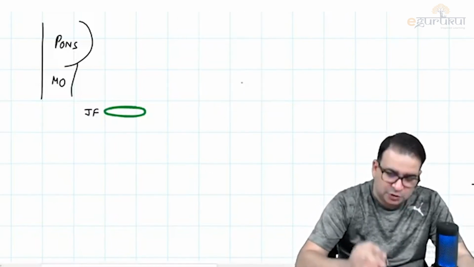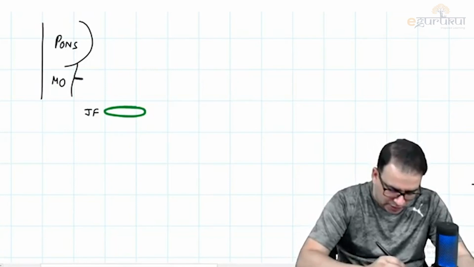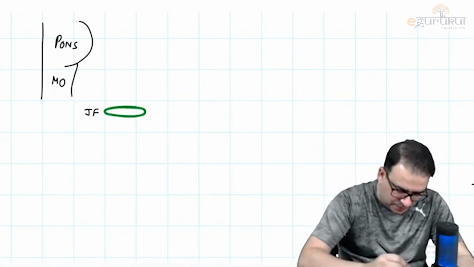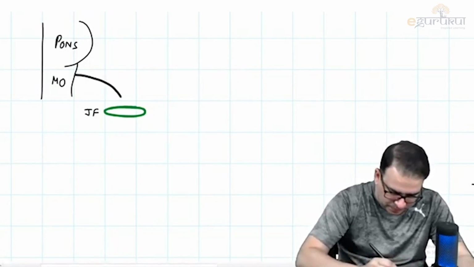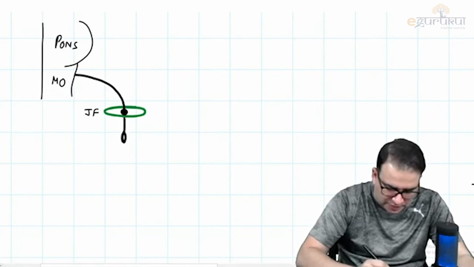Vagus nerve will also have two ganglia, the superior ganglion and the inferior ganglion. So here is the vagus nerve coming out. The superior ganglion of the vagus nerve is present exactly at the level of the jugular foramen, and the inferior ganglion is present a little lower.